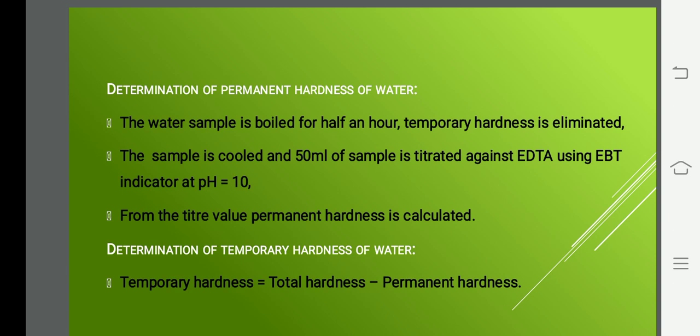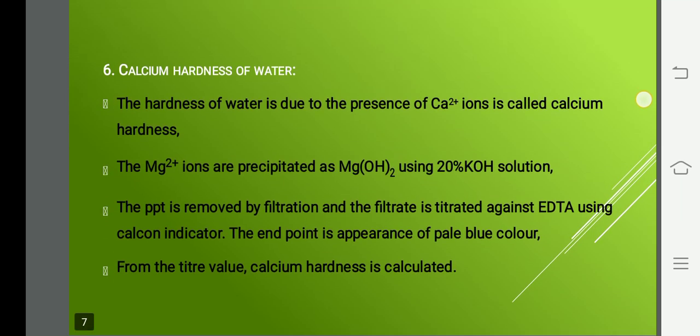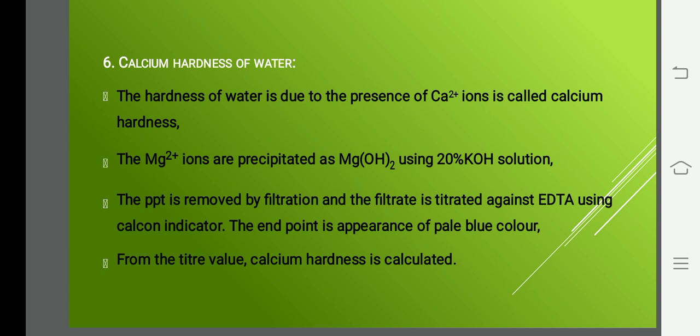Next, what you are going to see is how to determine calcium hardness in water, and also magnesium hardness in water. This calcium hardness and magnesium hardness can be found out separately. Okay, we can see one by one. So next is calcium hardness of water. The hardness of water is mainly because of the presence of calcium ion. It's called calcium hardness.